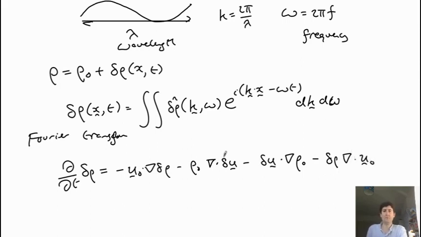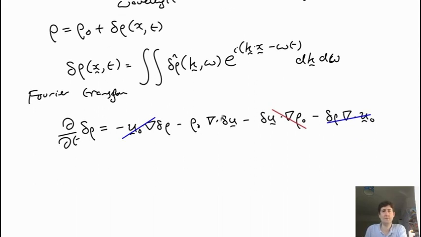So this is just the four terms, all of them linear, and now we can apply some of the assumptions we made. So we said u naught is equal to 0, so that goes, and that one goes, and then we've said that the gradient of rho naught is 0, so that also goes.